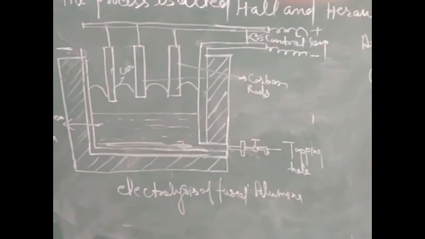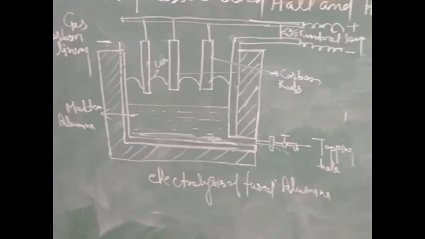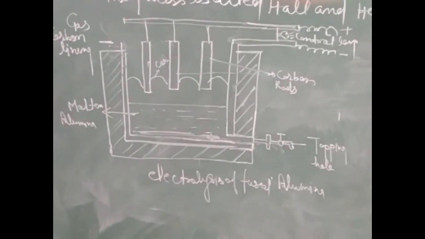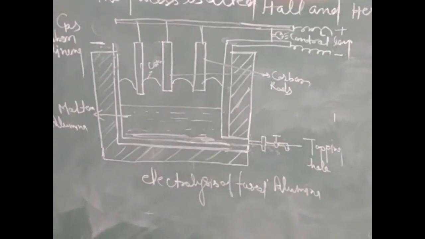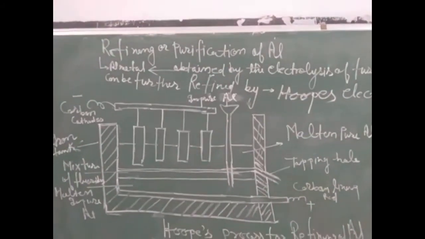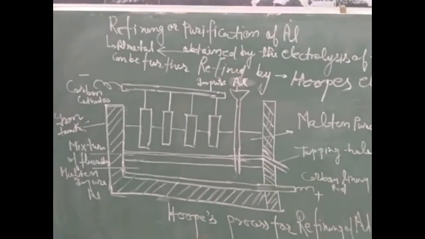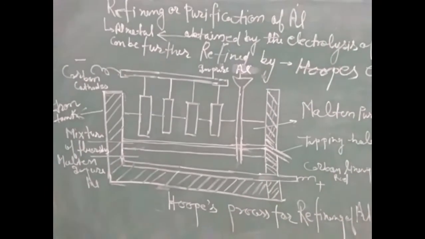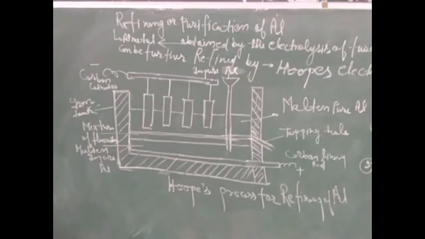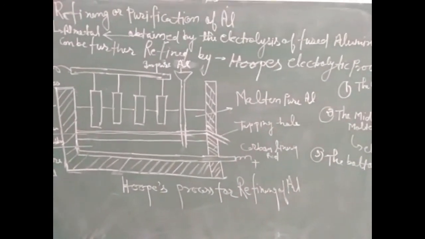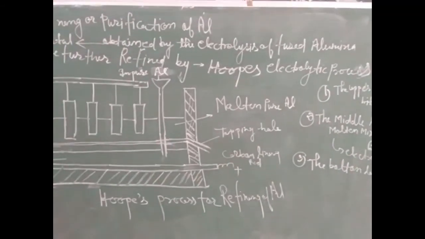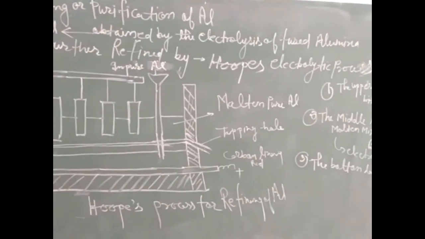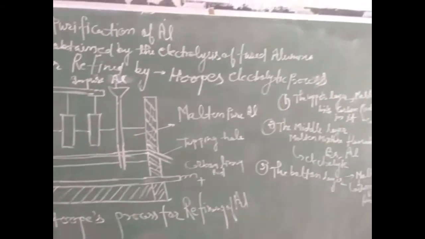This glowing bulb control lamp indicates the quantity of alumina in the molten mixture. Now dear student, we will discuss the process of refining of aluminium, or we can say the purification of aluminium. As we know, aluminium metal obtained after reduction by the electrolysis of fused alumina can be further refined by the process called Hoope's electrolytic process.